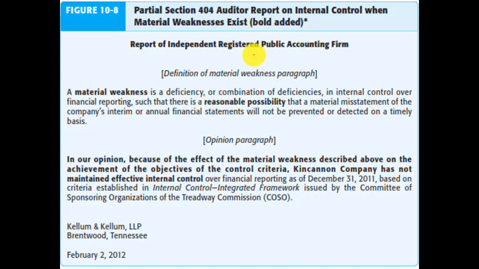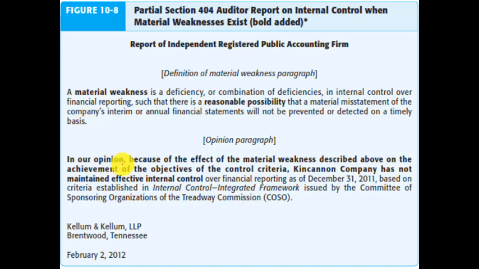as you can see here, the definition of material weakness. It says a material weakness is a deficiency or combination of deficiencies in internal control over financial reporting, such that there is a reasonable possibility that a material misstatement of the company's interim or annual financial statements will not be prevented or detected on a timely basis.